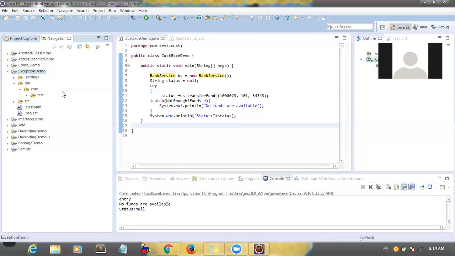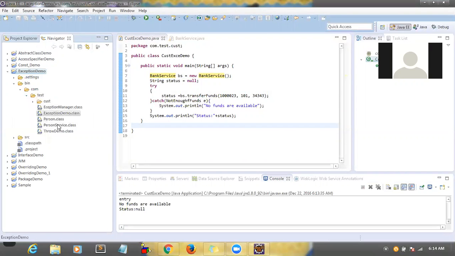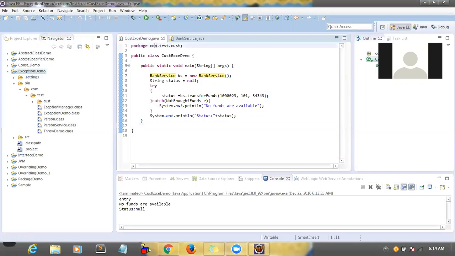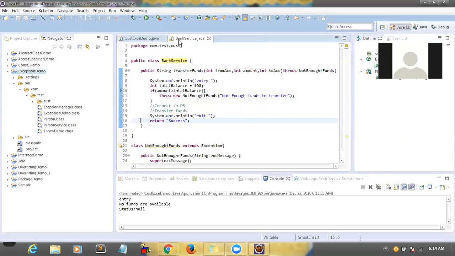Otherwise, Gmail will not allow .class files as part of an attachment. It will stop, because it treats them as a virus or executable files. So we have to remove all .class files, then only we can send the Java files. That's the reason basically.